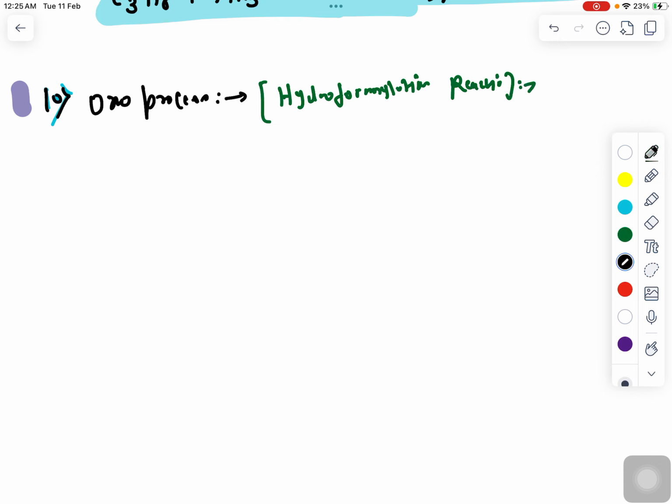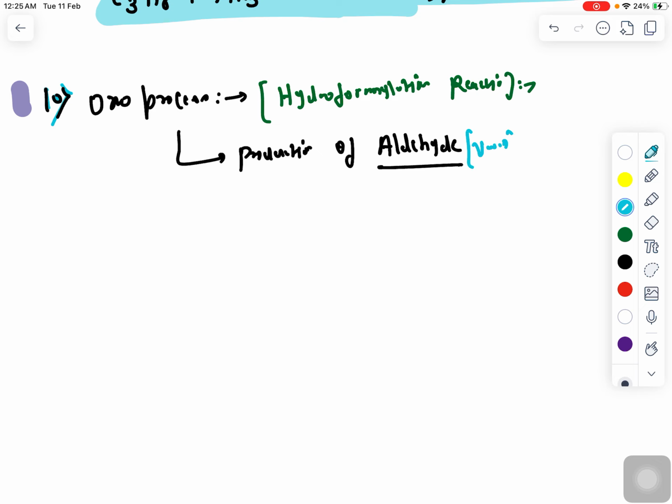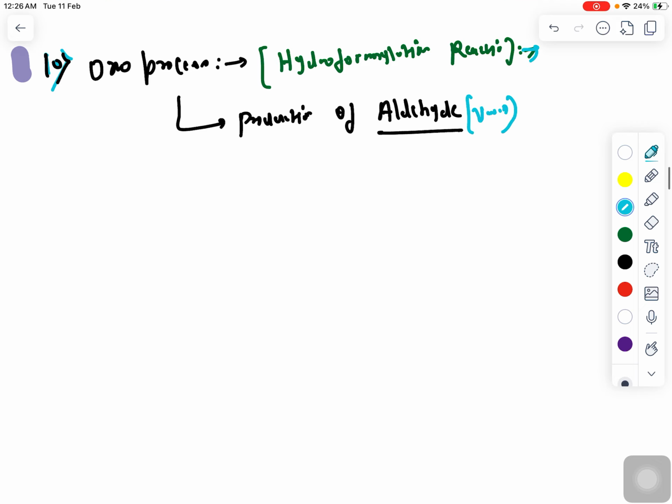In the oxo process, this process is used for the production of aldehyde. That is a very important reaction. So when we use the oxo process, aldehyde is formed, right?